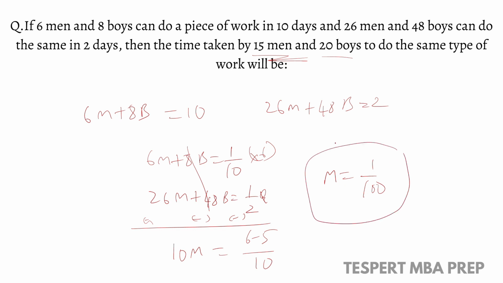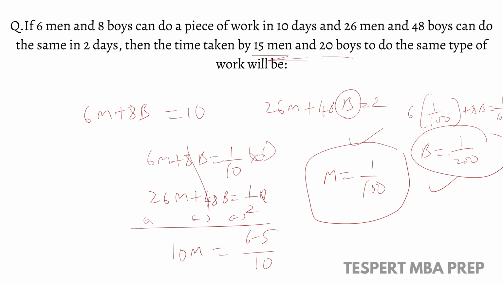Okay. So if we want to calculate the value of b, just substitute this in any one of the equations. So 8b is equal to 1 by 10, and calculating this, you will get b equal to 1 by 200. Now we know the values of m and b.